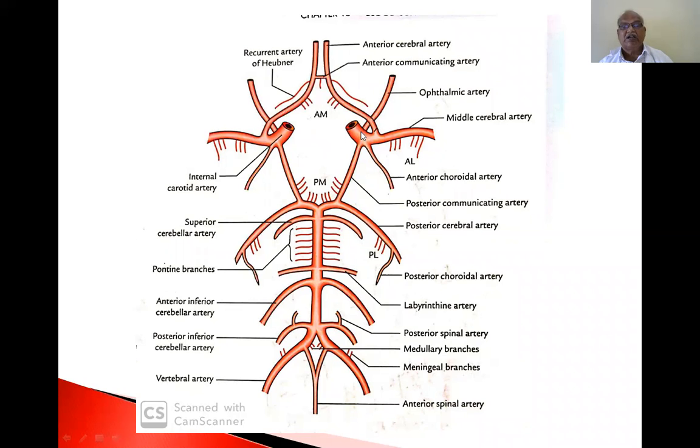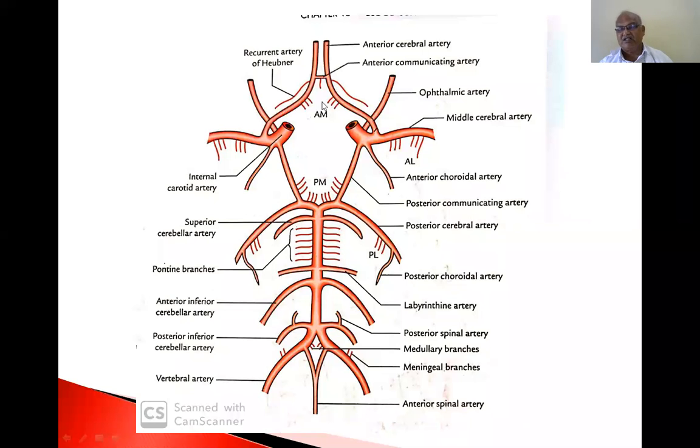The internal carotid artery, before it divides into the anterior cerebral artery and middle cerebral artery, gives off a posterior communicating artery, which communicates with the posterior cerebral artery, a branch of the vertebrobasilar artery. So that's why this hexagonal circle is formed. You see how this hexagonal circle is formed. This is the formation of the circle of Willis.